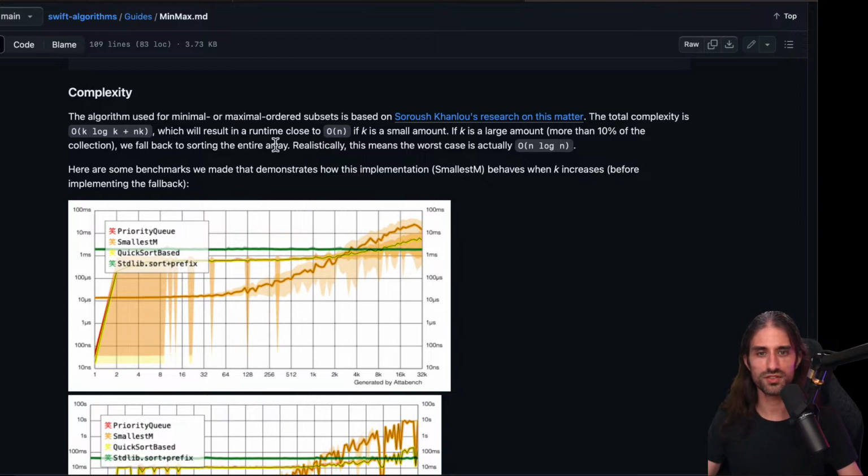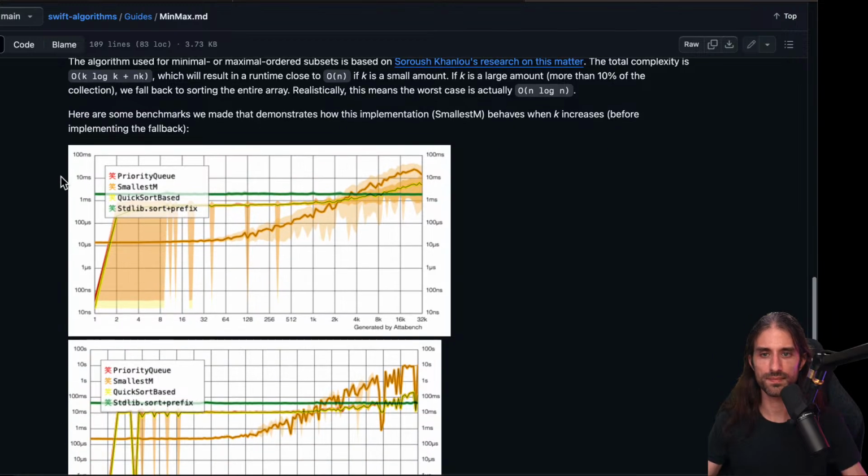Realistically, this means the worst case is actually O of n log n. So yes, you can get something that is much better for small values of k. So how many mins or max values do you want? And then if you ask for too many, it's going to do a full sort because it's more efficient to do it like that.